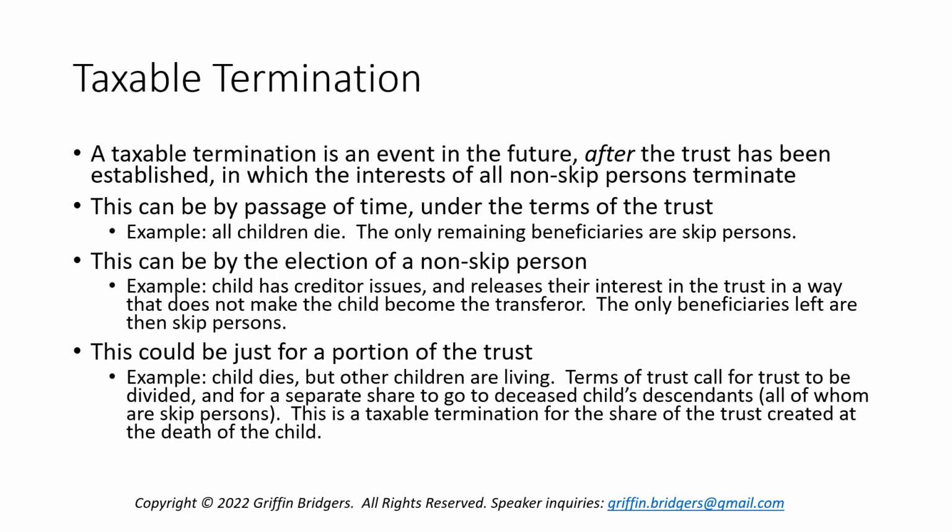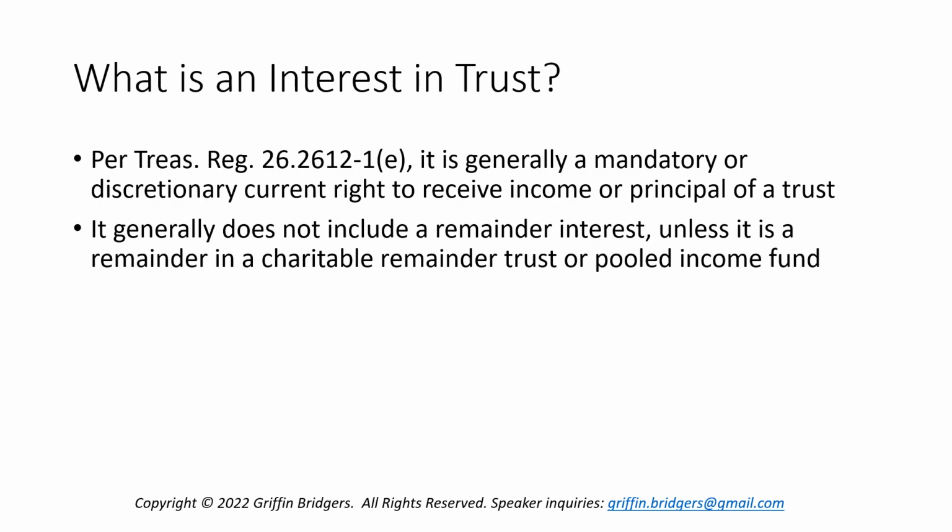And this could also just be for a portion of the trust. So let's assume maybe a child dies, but other children are living, but the terms of the trust call for the trust to be divided at that time, and maybe for a separate share to go to the deceased child's descendants who are then living, all of whom are skip persons when compared to the original grantor of the trust. So this is also a taxable termination, but just for a share of the trust that's created at the death of the child, and not for the rest of the trust for which living children are still beneficiaries.